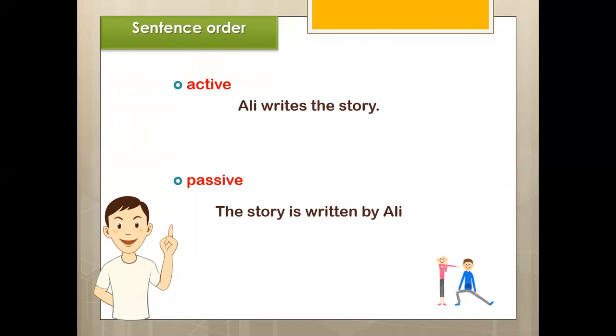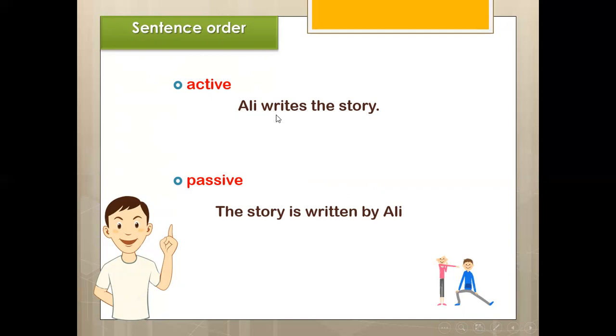The second step is to determine which tense is used. Actually, our focus is on the verb to determine which tense is used, which is present simple. Great. So, we start the passive sentence with the object. It comes as a subject, okay? We start with the object, which is the story.